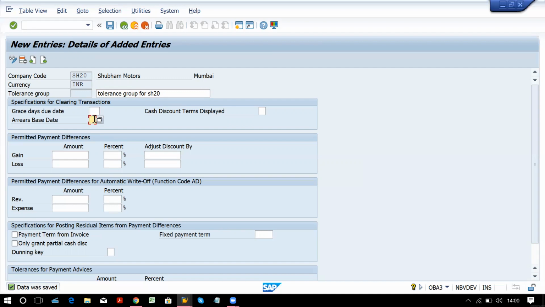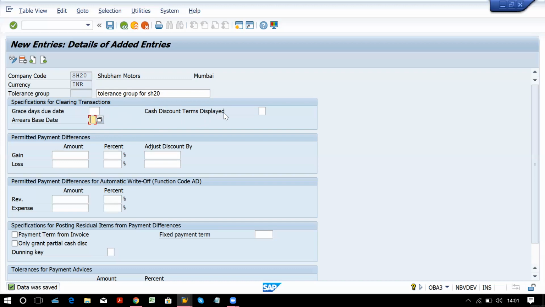Arrears base date. Base date we generally have for calculating discounts. So if you want to give extra days to grant any discount to the customer, then you can add those extra days over here. These are the limits you can set.